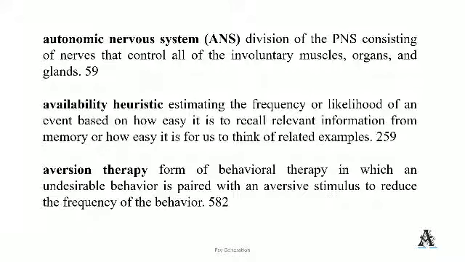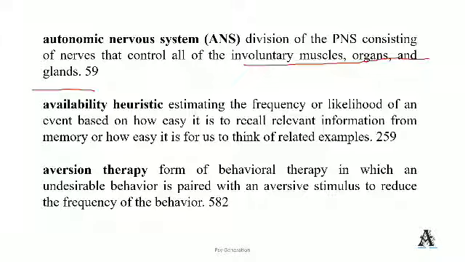Autonomic nervous system, ANS, a division of the PNS, the peripheral nervous system, consisting of nerves that control all of the involuntary muscles, organs and glands. This is called the autonomic nervous system. Ability heuristic. This is not ability, this is availability.